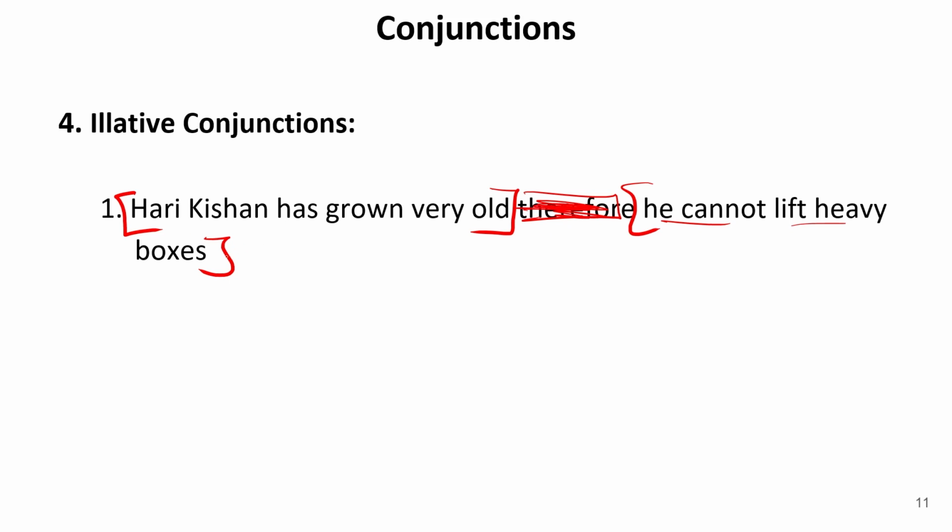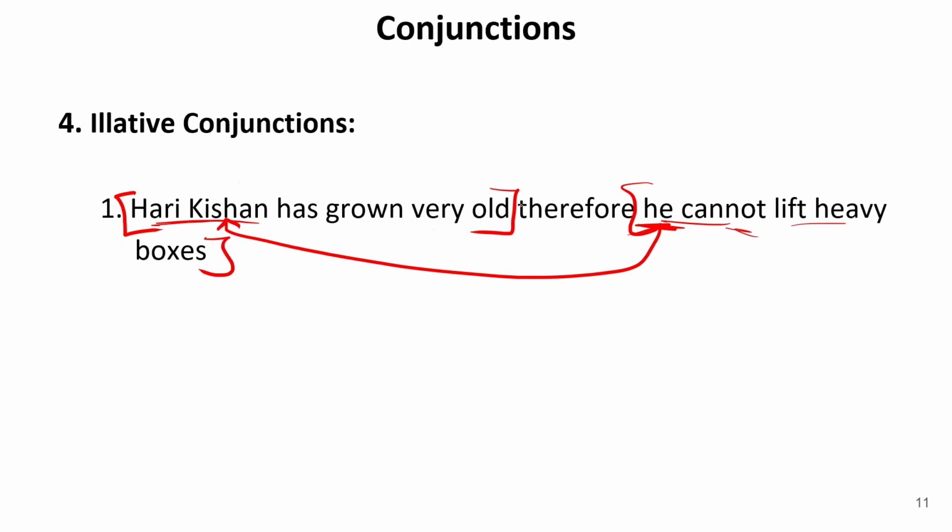Is it true that he only refers to this Harikishan? No, they can be two different persons as well. But by just adding this therefore, it makes this he refer to Harikishan only. If I just hide this therefore, and both of these two sentences are different, we cannot say that this has been said for this person only. Maybe these are two different persons.